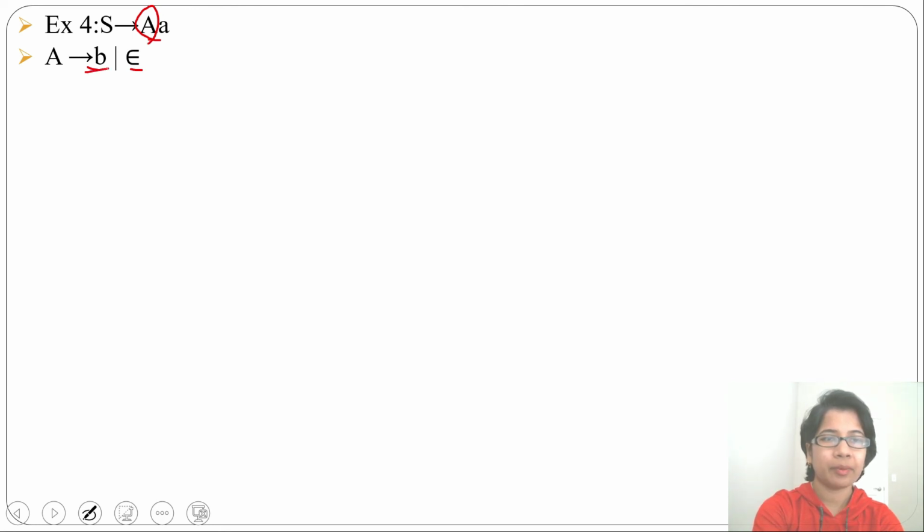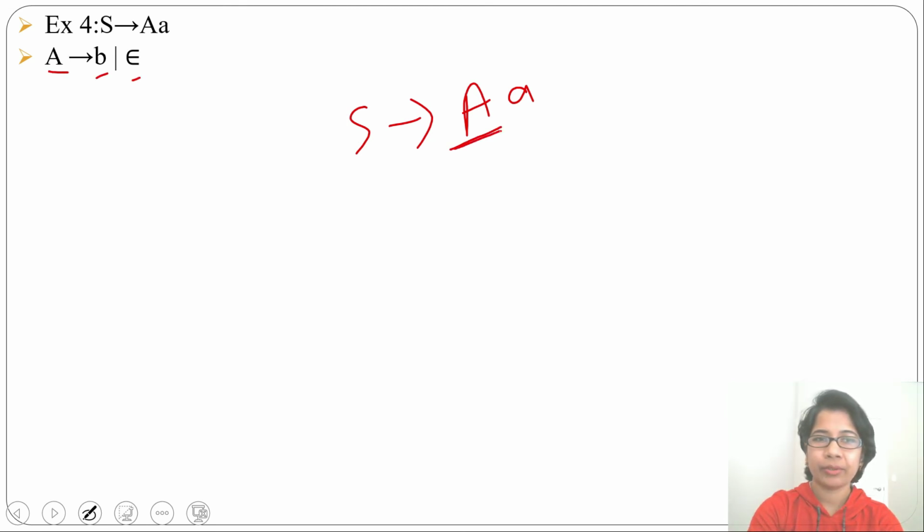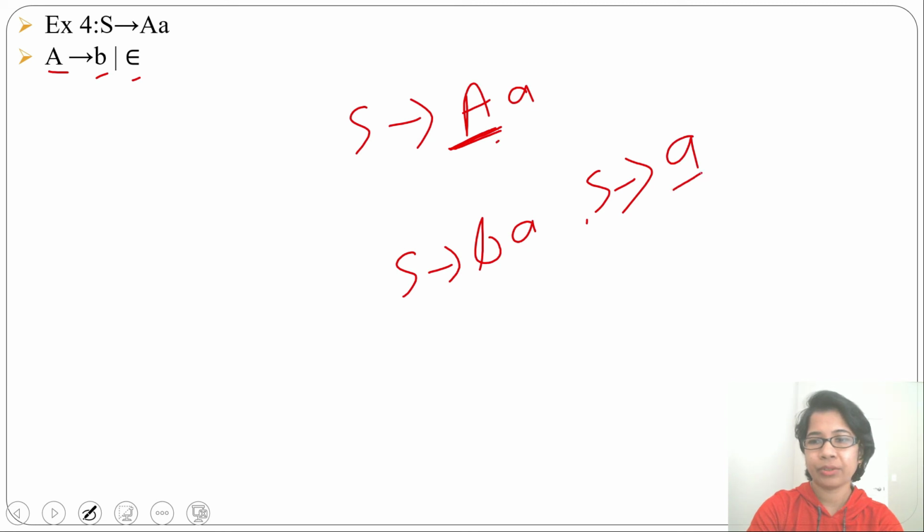What is first of A? First of A will be B and epsilon. From S you can derive A and from A you can derive B and epsilon. So in place of this A, when you substitute B, from S you can derive BA. Then in place of this A, when you substitute epsilon, from S you can derive just A. Now first of S will be B and A.